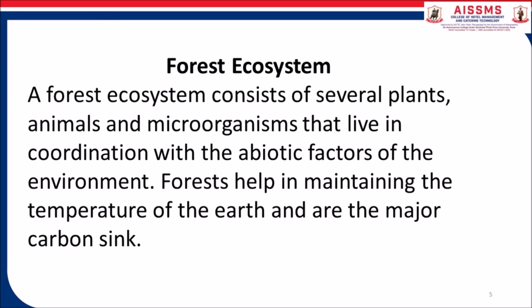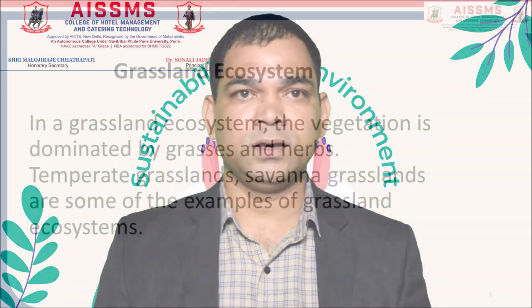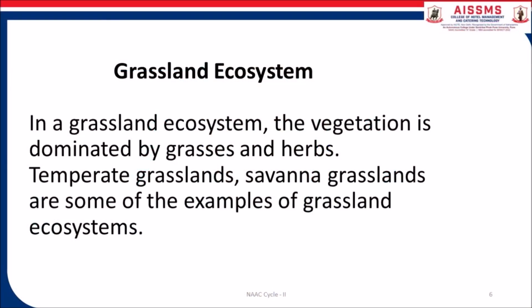Forests help in maintaining the temperature of the earth and are major carbon sinks. Grassland ecosystem. In a grassland ecosystem, the vegetation is dominated by grasses and herbs. Temperate grasslands and savanna grasslands are some examples of the grassland ecosystem.